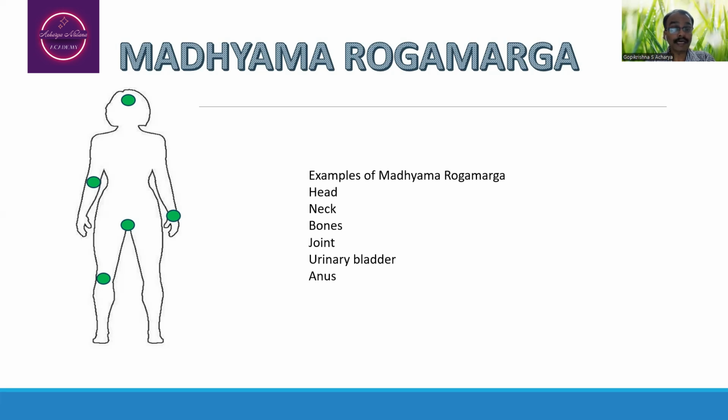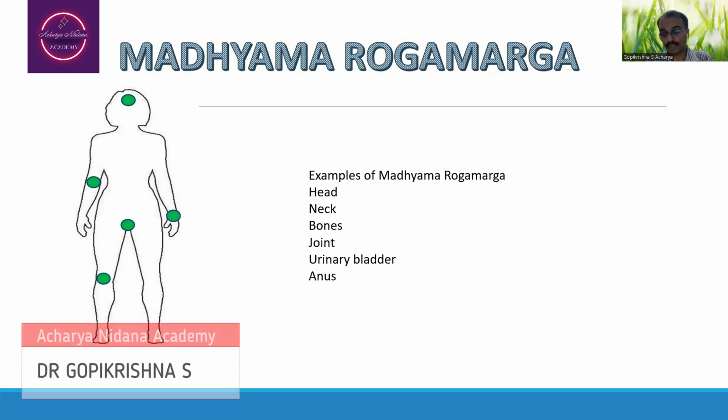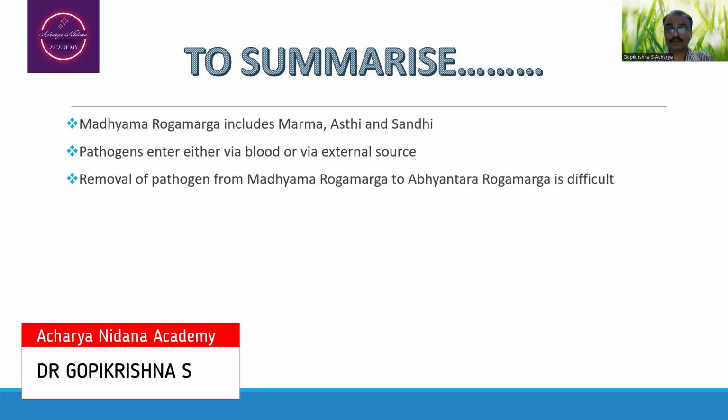So here, as they are considered to be the Marma, Asthi and Sandhi, they are categorized under Madhyama Rogamarga. That's how the clinical manifestation will be related to these particular parts only. To summarize, Madhyama Rogamarga includes Marma, Asthi and Sandhi plus Snayu and Kandara connected to that particular Asthi.